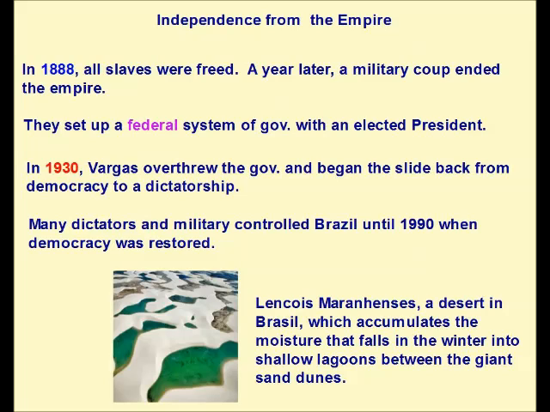In the picture below, you can see a special type of desert in Brazil which accumulates moisture that falls in the wintertime into these shallow lagoons between the giant sand dunes. It's really quite beautiful, but it's unusual as well.